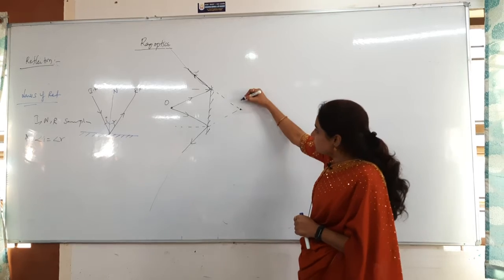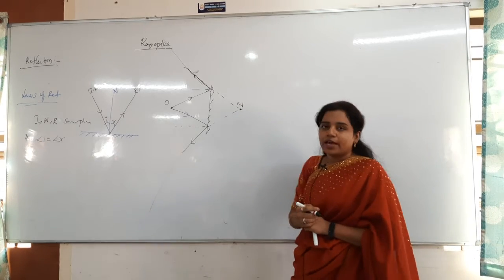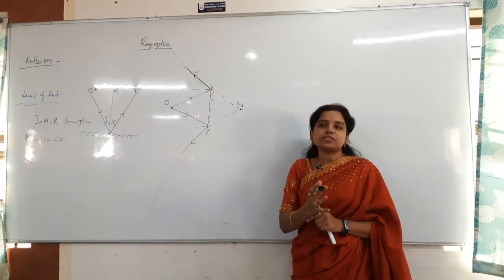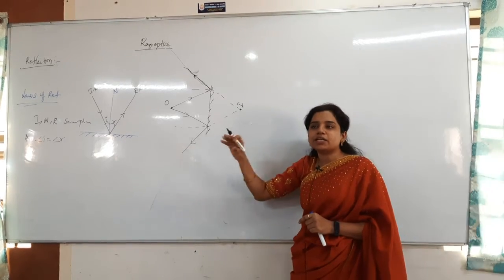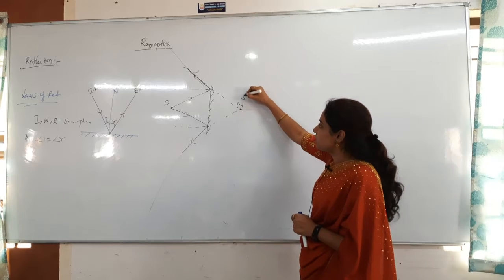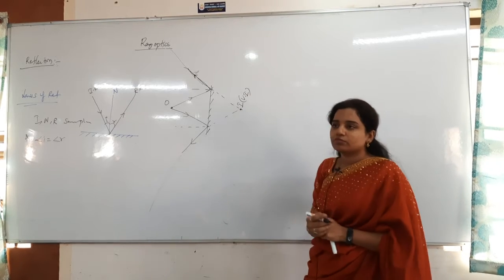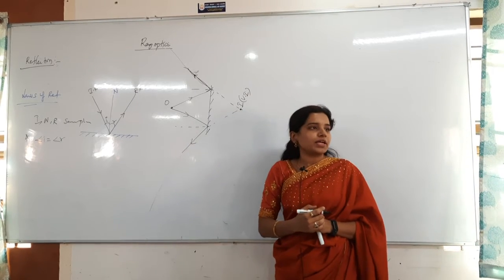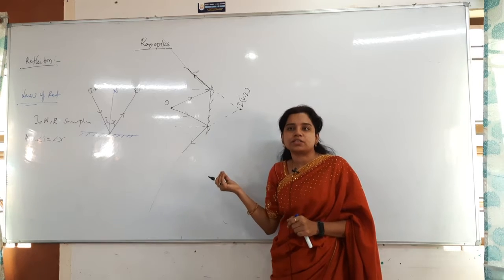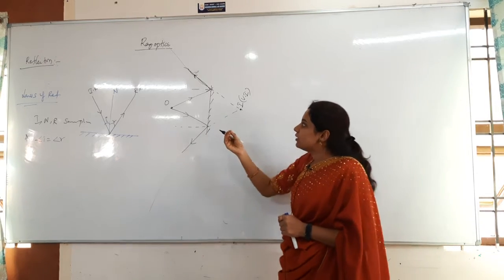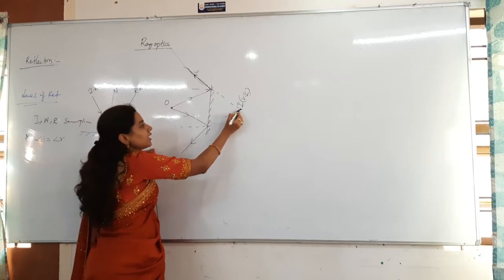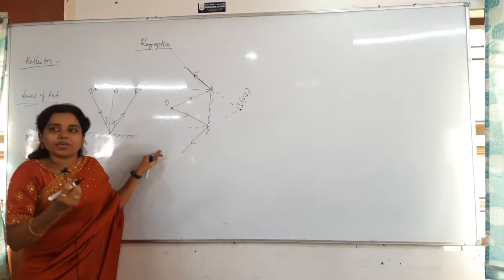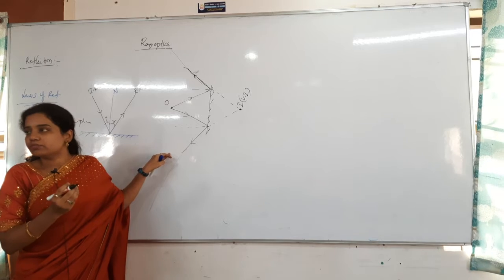Correct? So this is the image. Actually, these reflected rays are intersecting, I mean, I am extending them. So which type of image is this? Virtual image. This is not happening in reality, I am making them intersect. A virtual image is nothing but these two rays appearing to intersect here when you observe. That appearance is known as virtuality.